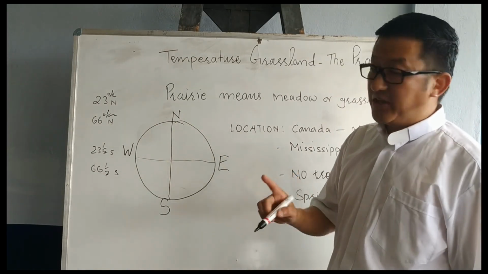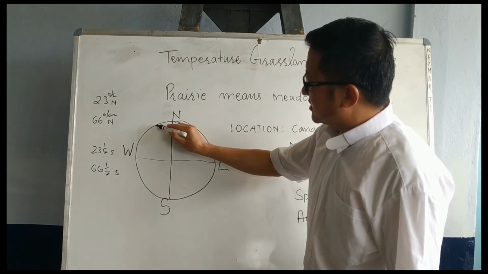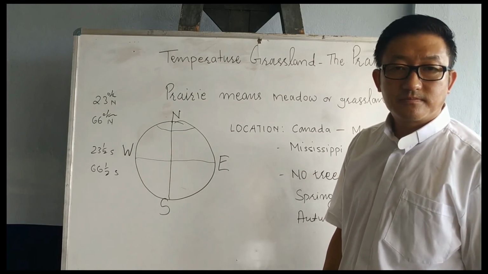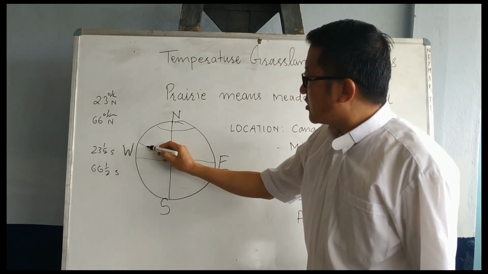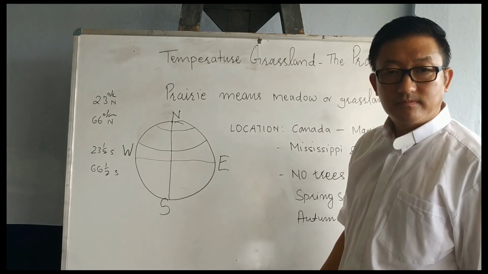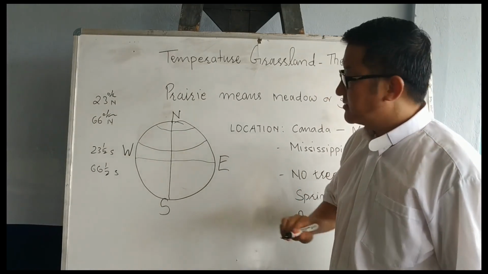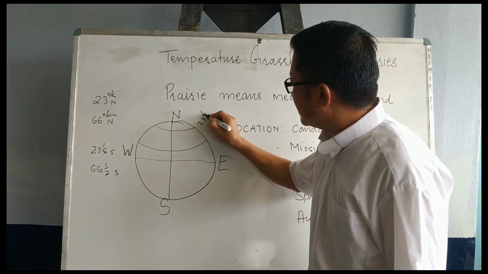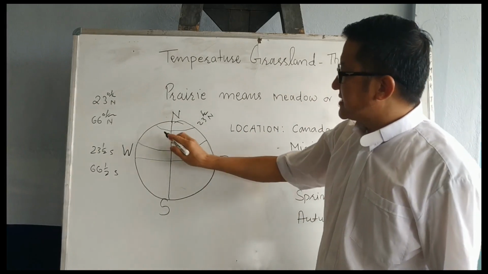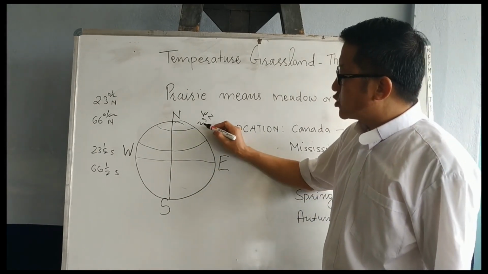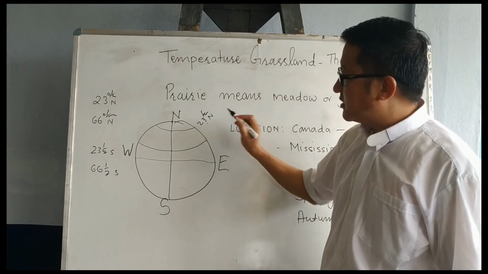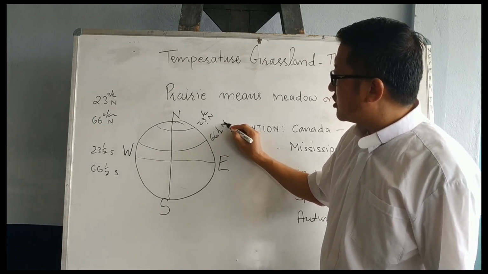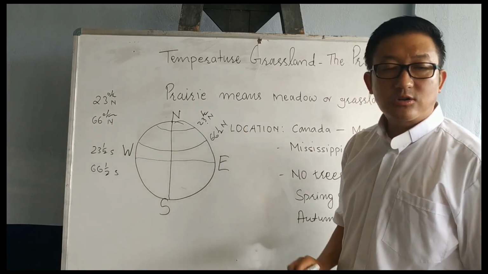And now the important imaginary lines. What is this line called? And what is the degree here? 23 and a half degree north. What is this line called? This is 23 and a half degrees north, and this is 66 and a half degrees north. What is this imaginary line called?